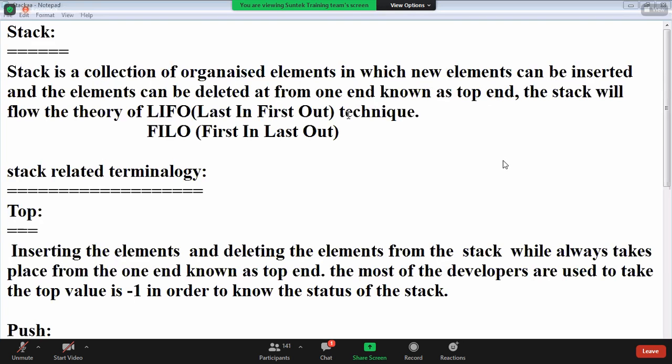Most of the developers are used to take the top value as -1 in order to know the status of the stack.